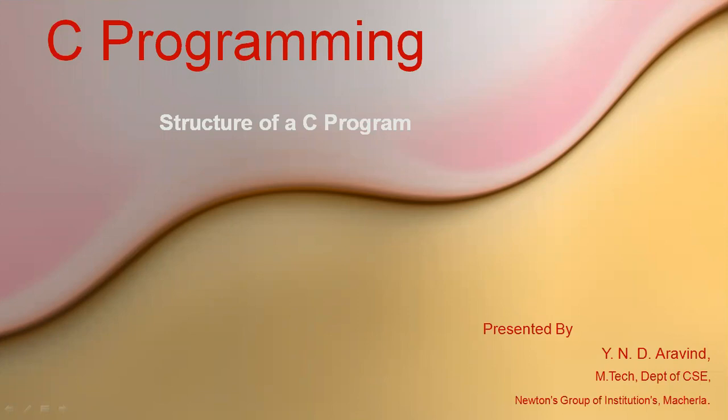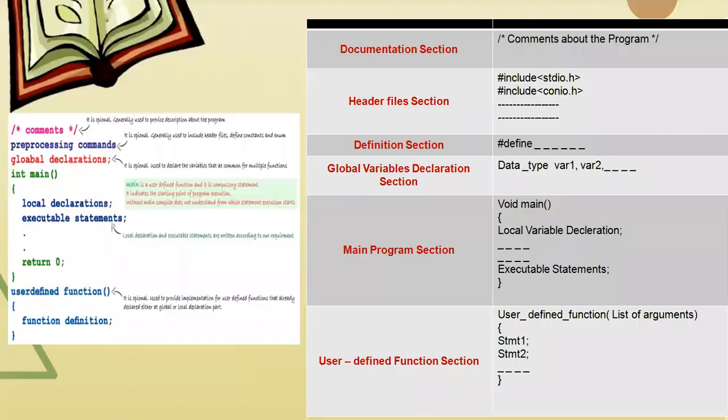In this video, I'll be talking about the structure of C program. We know that C is a structured programming language and every C program and its statements must be in a particular structure. And every C program has the following general structure. It will have documentation section, header file section, definition section, global variable declaration section, main program section, and a user defined function section.